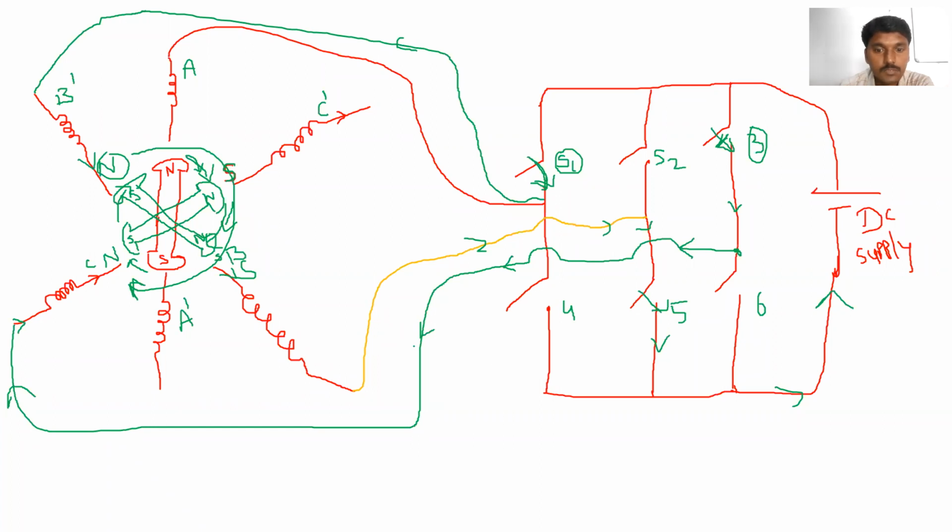Did you get the concept? So we have to make the coils north pole and south pole. How can we make that? By turning the switches on and off.